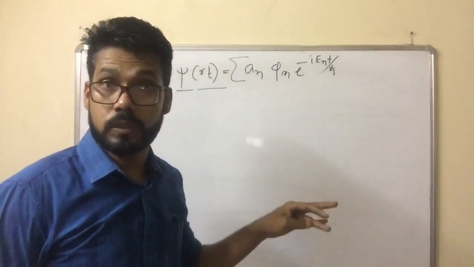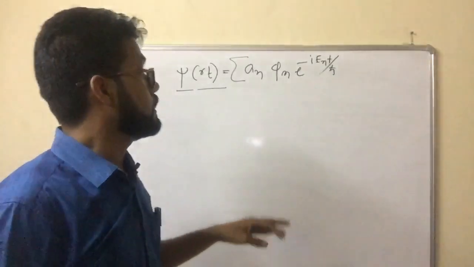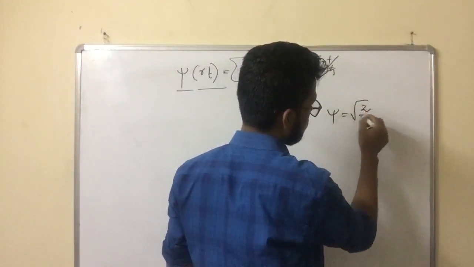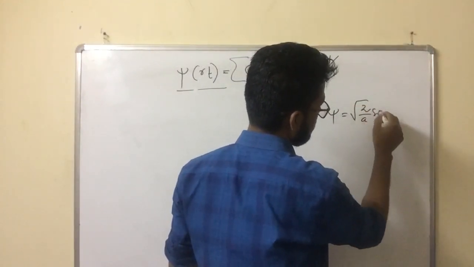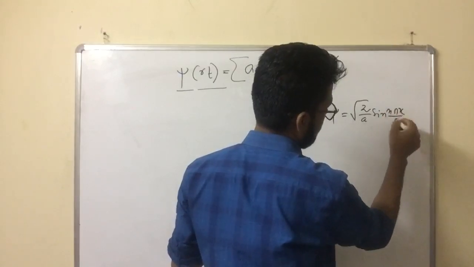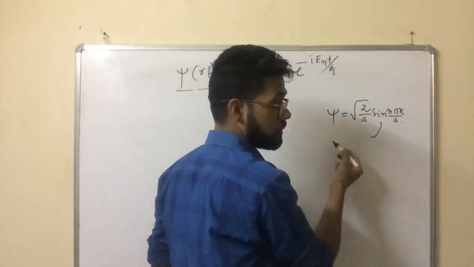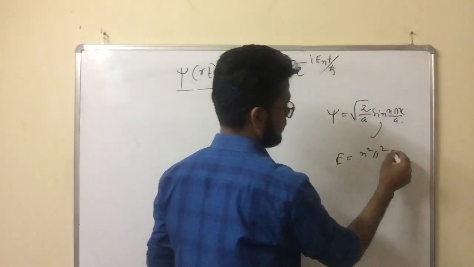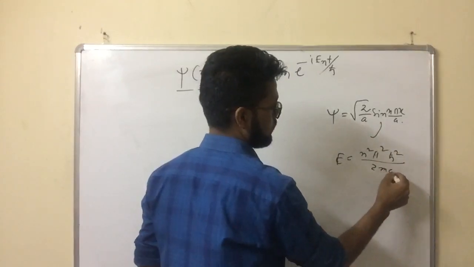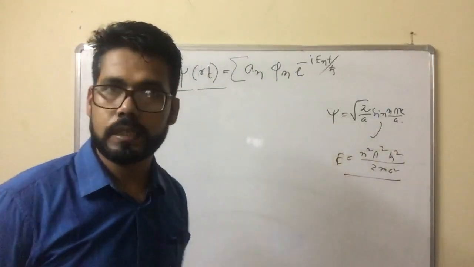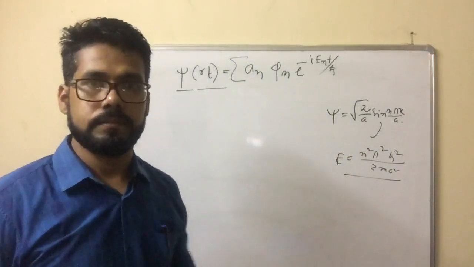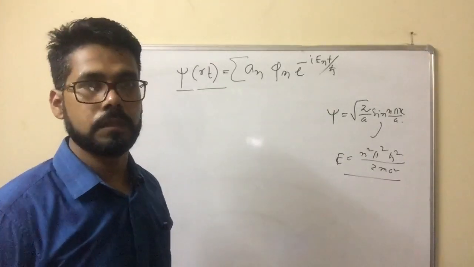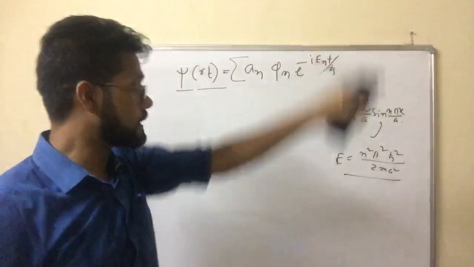For example, for a particle in a box, we have evaluated from the wave function. The wave function is root 2 by a sine n pi x by a. From this wave function, we are evaluating energy. Energy is equal to n² π² ħ² divided by 2m a². We evaluate energy, and we can evaluate momentum. So the wave function will give the information on the relevant physical parameters for a particular state, but the dynamic behavior will be given by the addition.